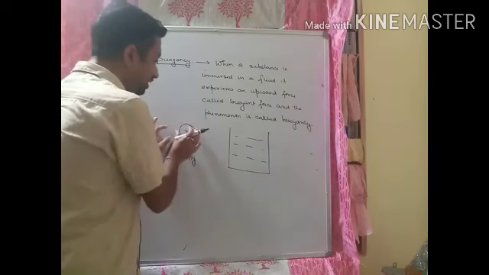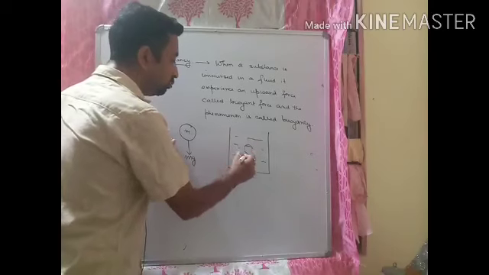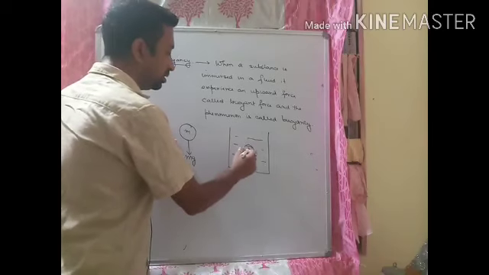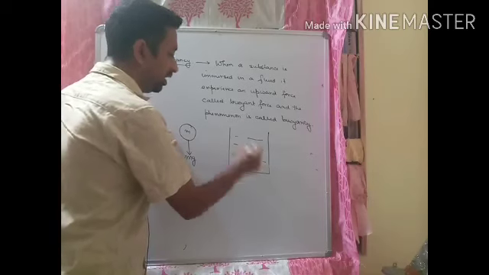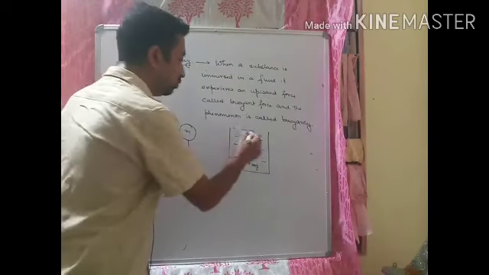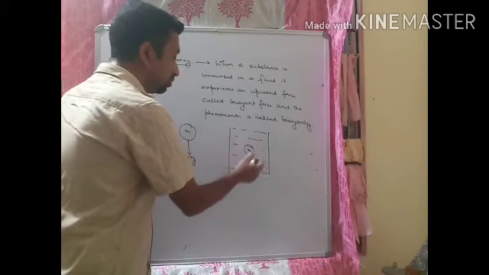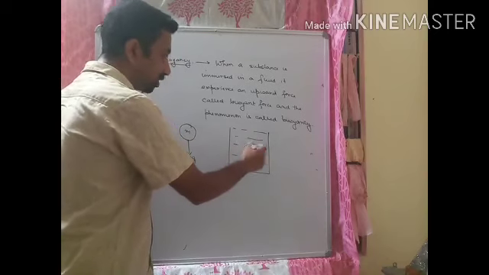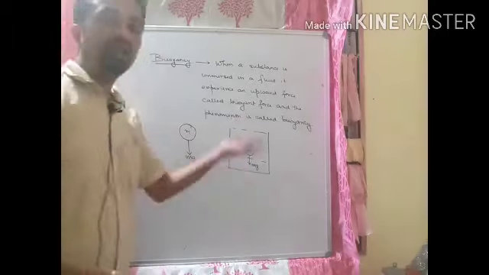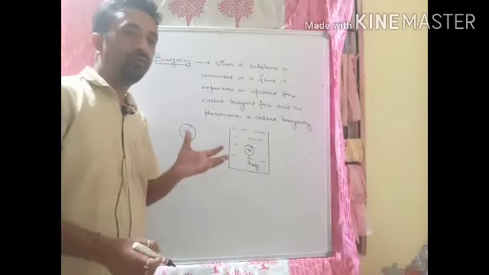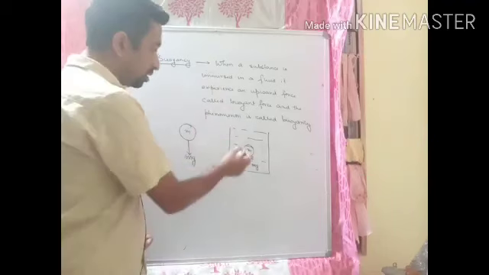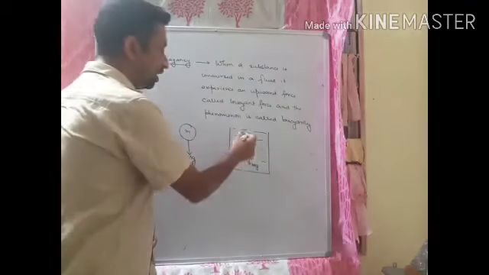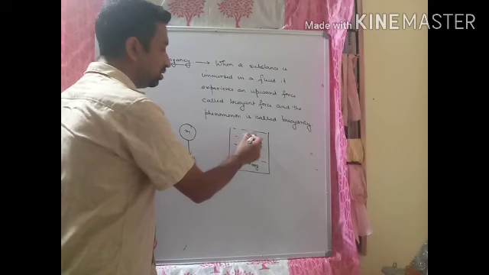Now if you take the same mass and put it inside the liquid or fluid, the weight will not change, it will be mg. But here what happens, due to this fluid, it will experience an upward force. The fluid will exert an upward force on the substance, which is called the buoyant force, Fb.